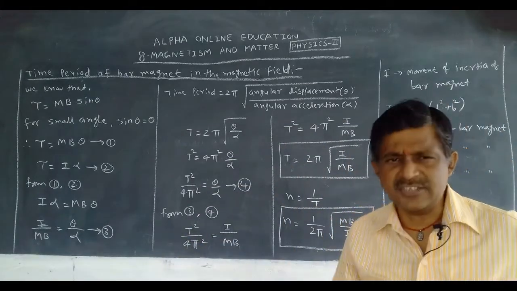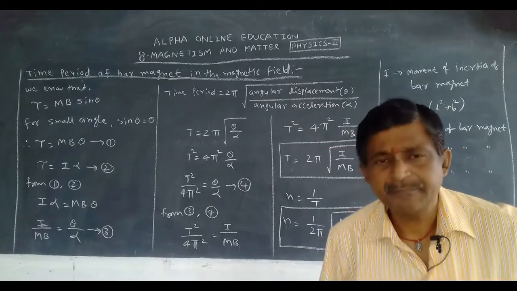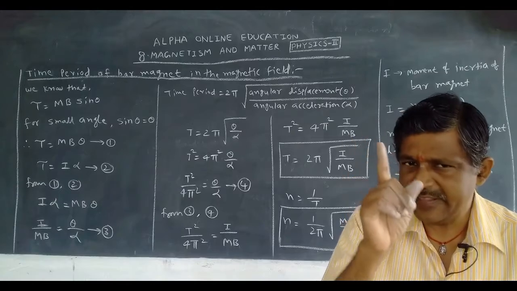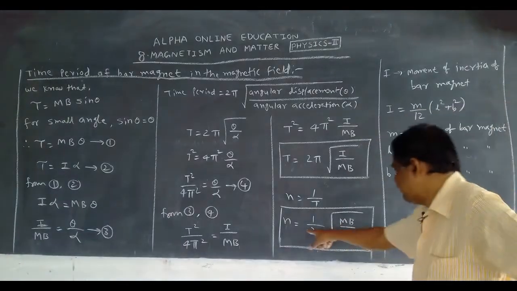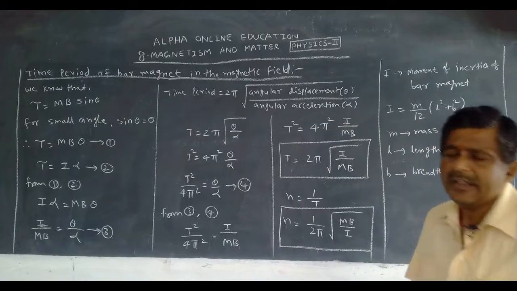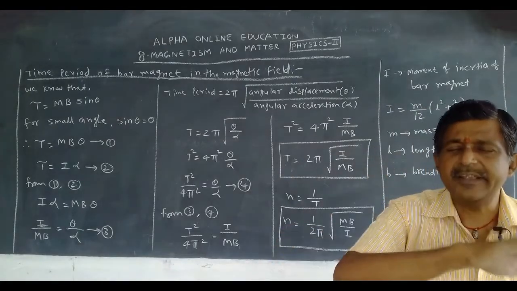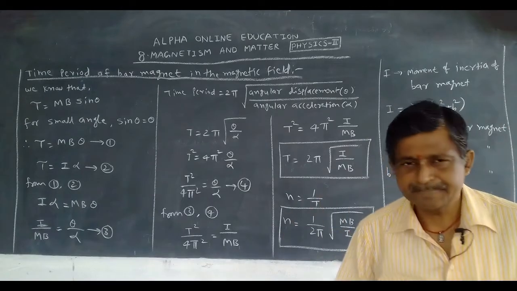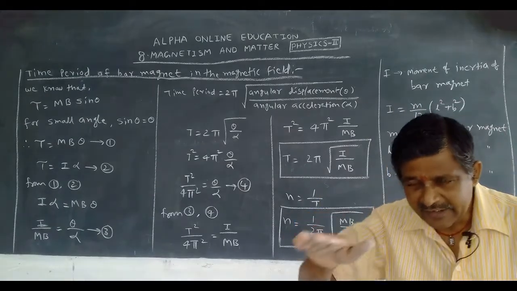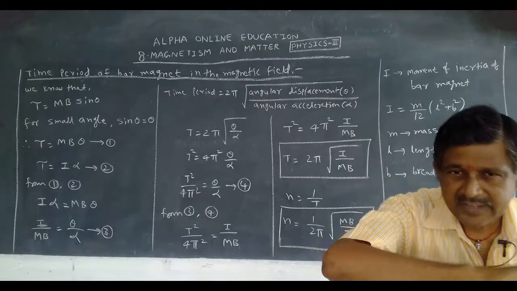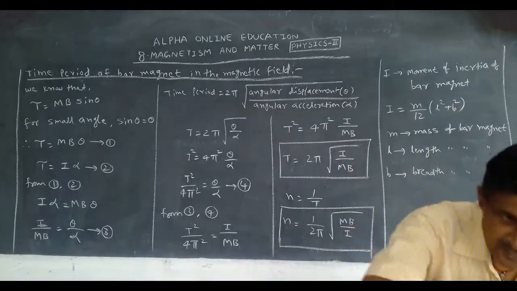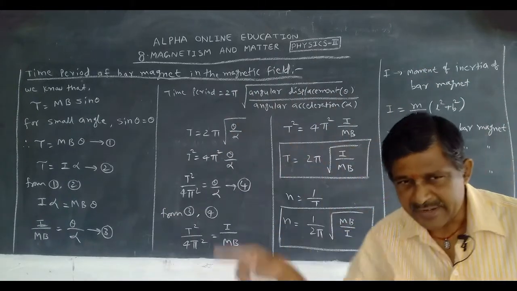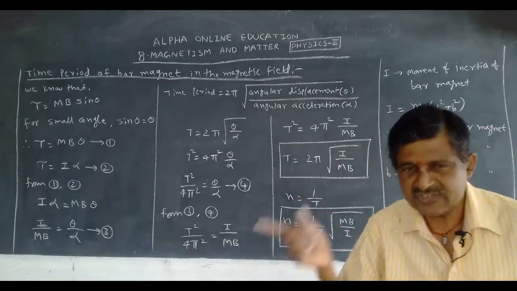Number of oscillations in 1 second is called frequency, denoted by n. Finally, we can get that equation. Next, one oscillation made by the bar magnet in the magnetic field is the time period. What happens in the magnetic field? It makes oscillations. Time taken for one oscillation, means from here to here and here to here, is called the time period.